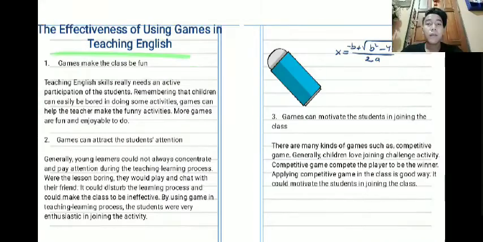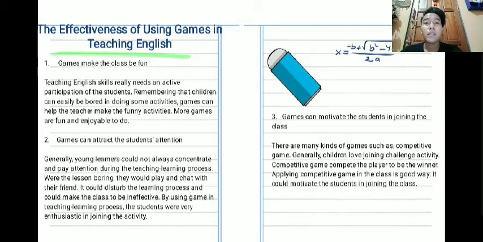Thank you. My name is Wahyu Purnomo Aji. In this part, I want to present about the effectiveness of using games in teaching English. The first is games make the class fun. Teaching English skills really needs active participation of the students, remembering that children can easily be bored in doing some activities. Games can help the teacher make fun activities. Games are fun and enjoyable to do.